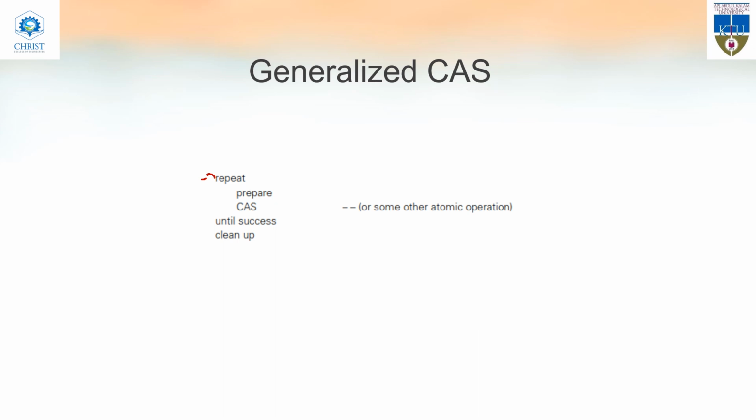Here it will be checking until that CAS gets success. Until this CAS gets success, it will get repeated. So this is just a generalization of how it works.